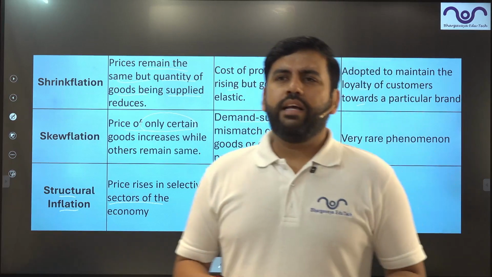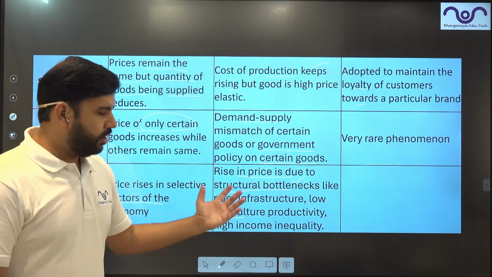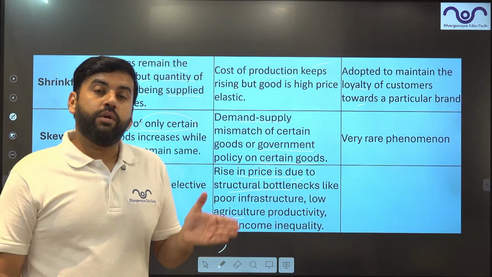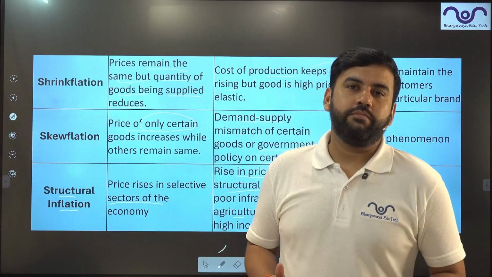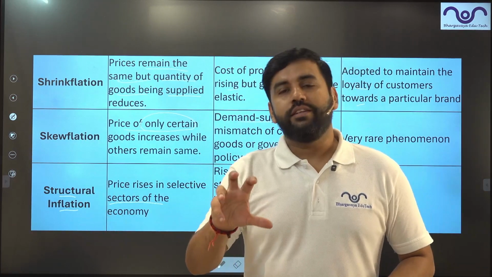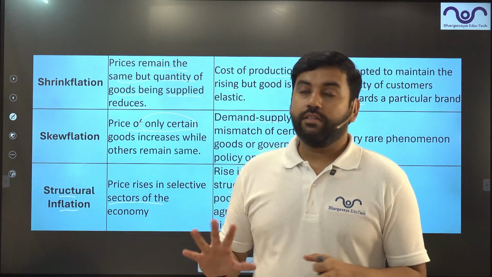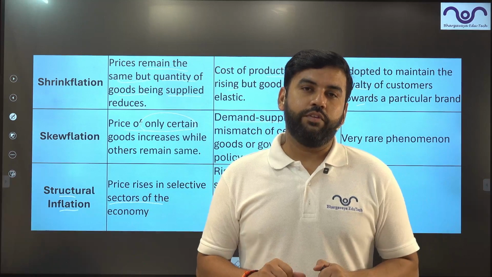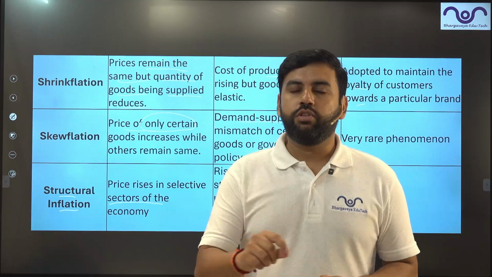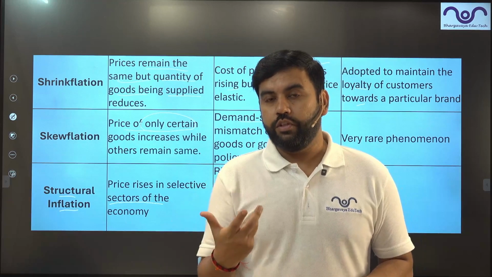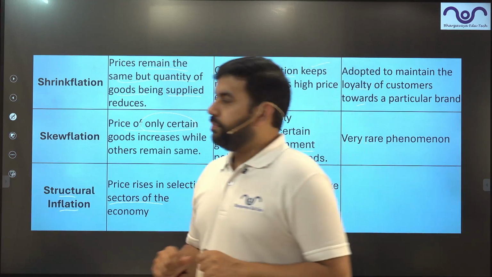Could be because of the bottlenecks, could be because of government policies, could be anything. Agriculture, productivity, infrastructure, could be anything. But it impacts a particular sector. That's why it is known as structural. The structure of that particular sector is under stress. Now, I think we have discussed around 15 types of inflation. If in UPSC or any other competitive examination you face any question with respect to what is inflation or the types of inflation, I'm pretty sure you are going to give all the ideas from here.